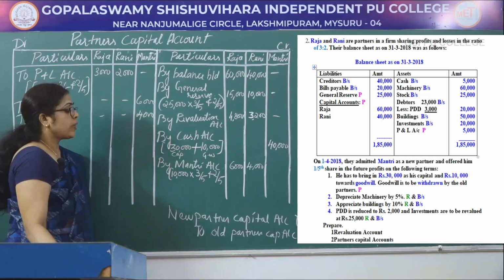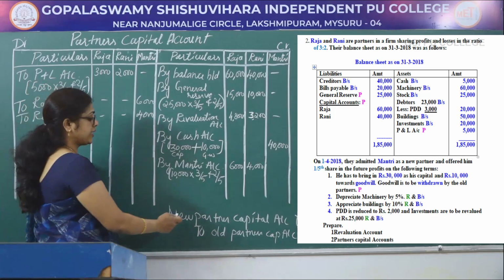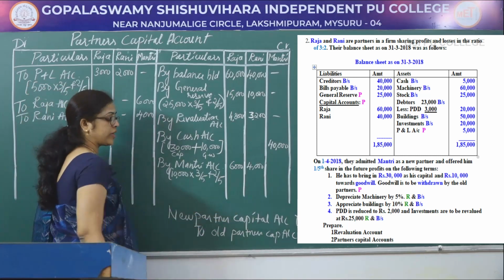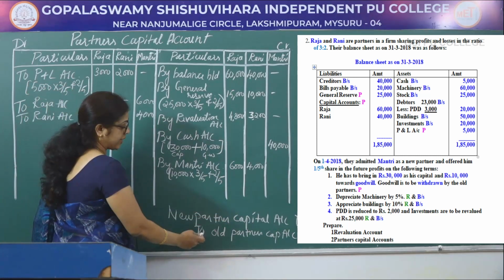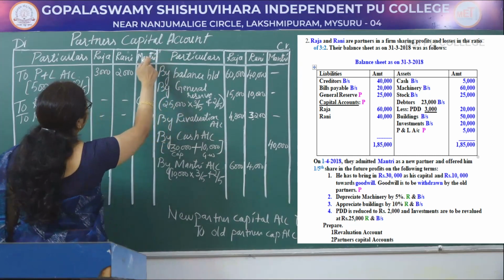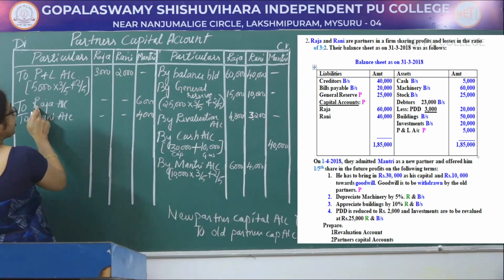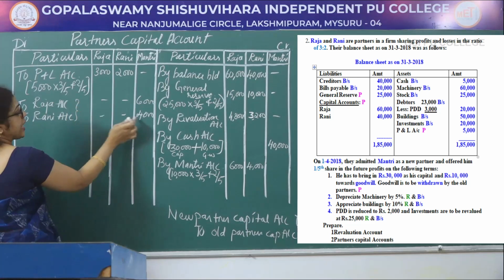So when the goodwill is distributed, the journal entry is new partner's capital account debited to old partners' capital account.